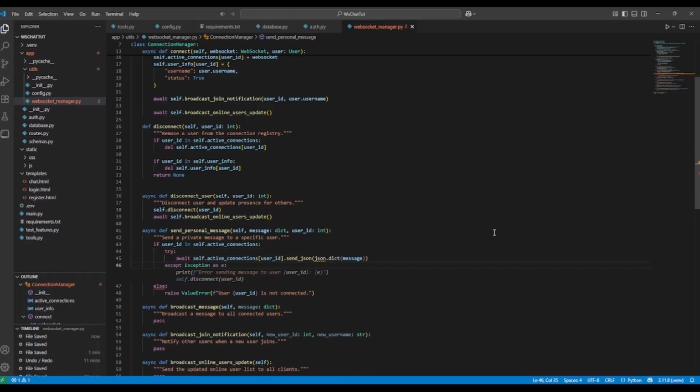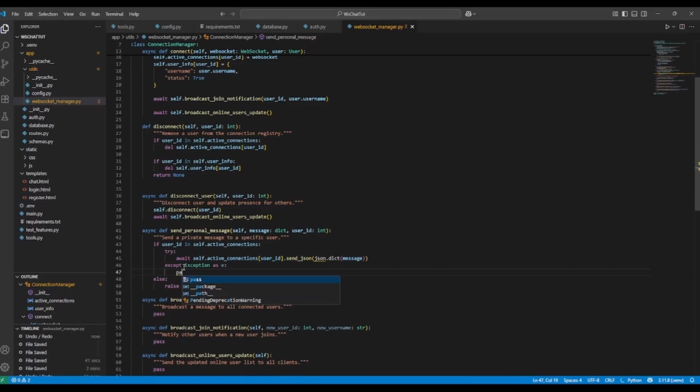The reason that we're accepting this exception is in case the user disconnects while we're in the middle of this function, which isn't likely, but is possible. Essentially, the connection just might be closed. We'll pass that here. And that's just if the connection is closed.